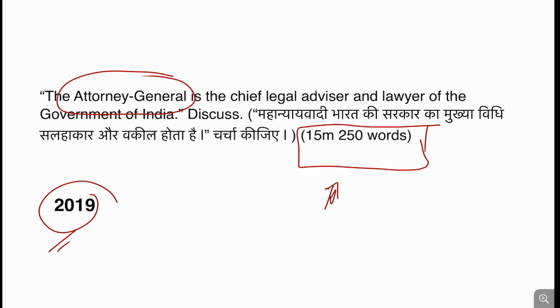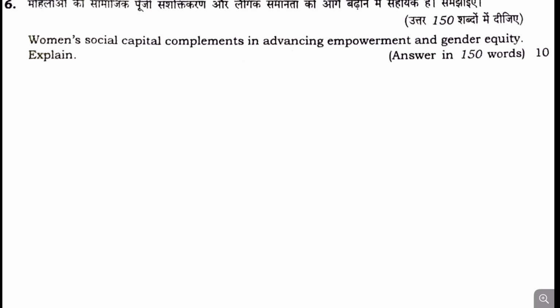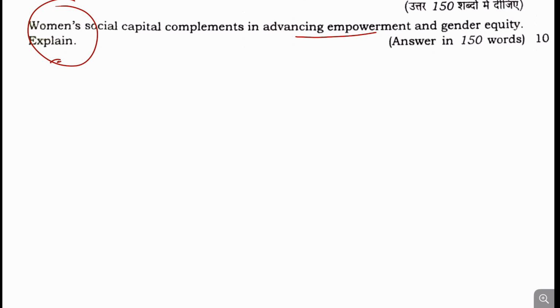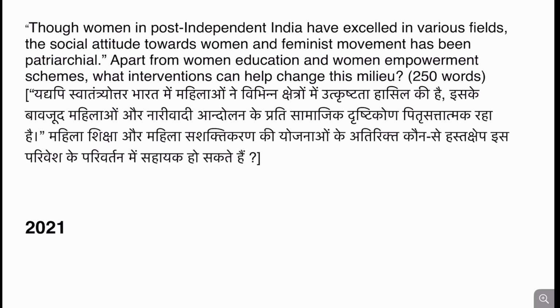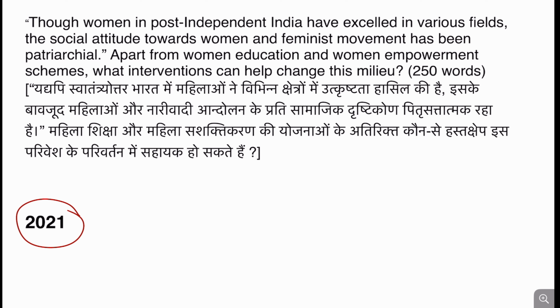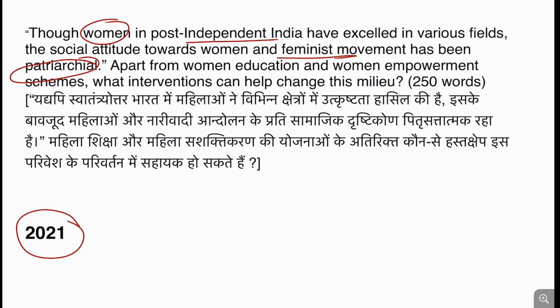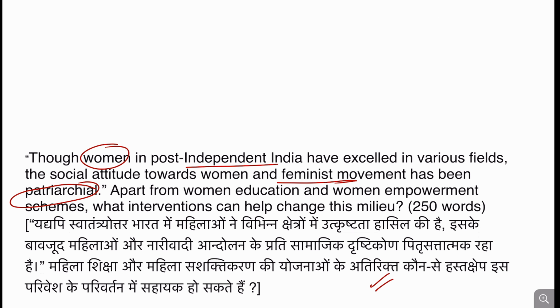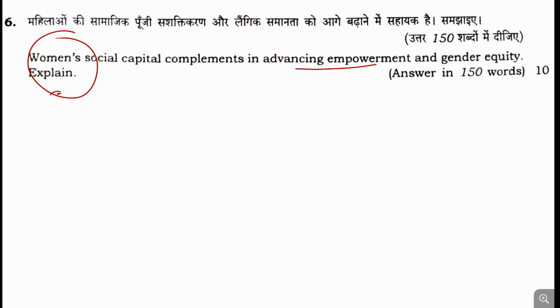So far so good. Now moving to the next question, question number 6. Women's social capital complements advancing empowerment and gender equality. Explain. Women is a theme that UPSC is directly focusing upon in GS2, and it has been the trend of UPSC to ask a question about women. If we see the 2021 question, though women in post-independent India have excelled in various fields, the women's and feminist movements, etc., have been patriarchal. So women and their empowerment has always been asked by UPSC in one way or the other. This question is in that line only.